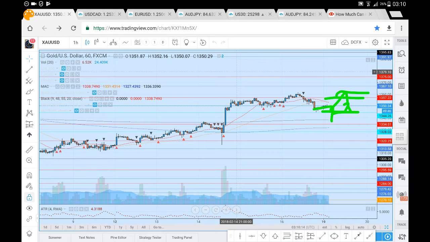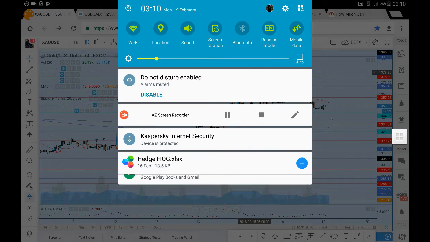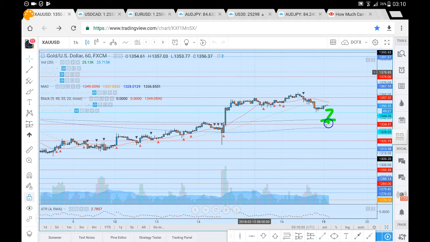and if we do see a further breakdown in prices, whether it is from 1357 or 1360, we are looking for price to head down towards the 1344.26. If we do successfully break 1344.26, we have got the 400 period moving average. Let's see where the 400 period moving average is. Our 400 period moving average is currently sitting at 1338. If we do not hold the 1338 level, we are looking for price to head down towards that major level marked out here in red of 1334.50.